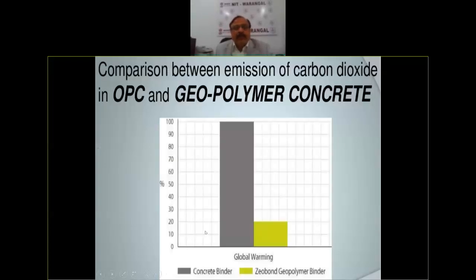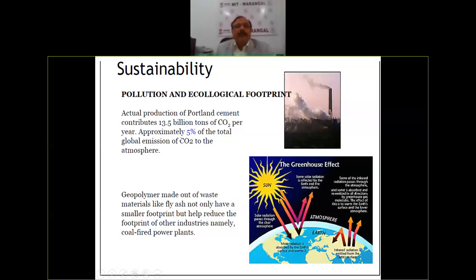In fact, if you see the global warming because of OPC, this is 100, then global warming because of geopolymer is only 20. Imagine, you are reducing the carbon dioxide by 80%, which is a big achievement as far as any engineer is concerned, because we have to sustain the future for our future generation. Not only that, the ecological footprint is also reduced.